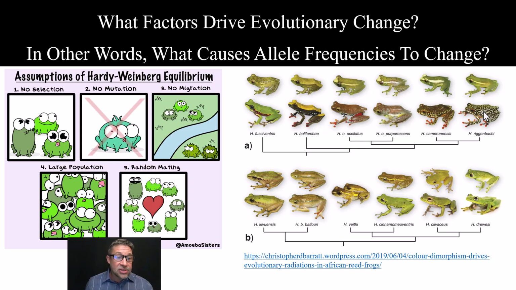And when that happens, it violates both the random mating assumption as well as the no natural selection assumption, because some frogs, because of the colors that they happen to display, are going to be more likely to pass along the genes, the alleles for those colors.